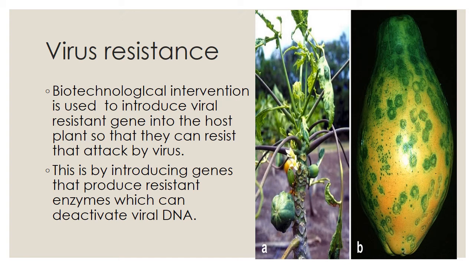Through this way only, the plant can get resistance against the virus. Then, with the help of virus resistant plants, we get more benefit. So definitely it is also very helpful to us.